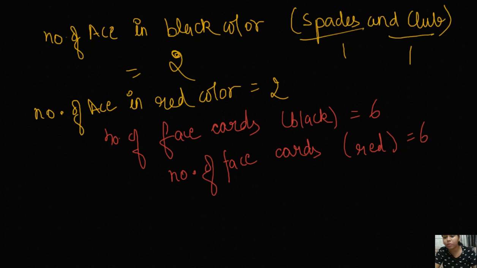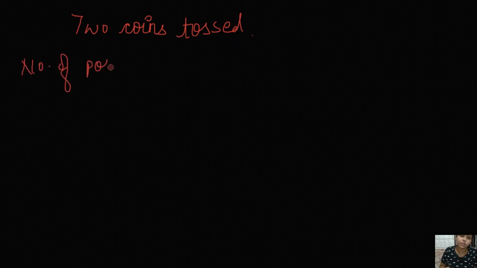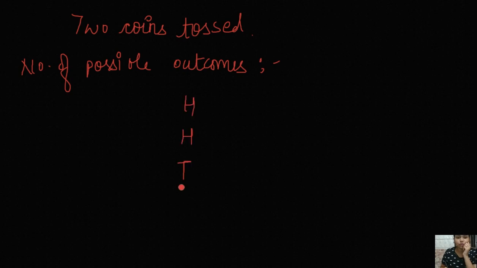Okay, now I am also trying to give you a little bit of information about when 2 coins are tossed. Since I told you about only 1 coin tossed, what happens when 2 coins are tossed? The number of possible outcomes which can be formed when the 2 coins are tossed. First of all, there are certain outcomes formed. So how will you do this? You just have to write them out. There are a total of 4 possible outcomes.